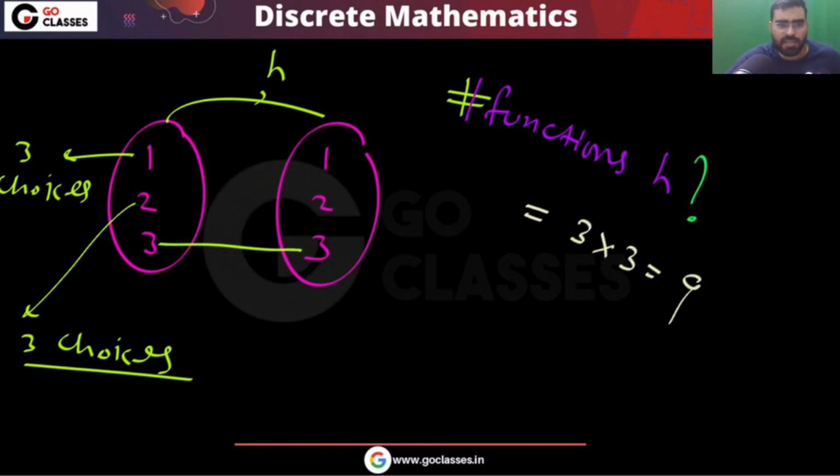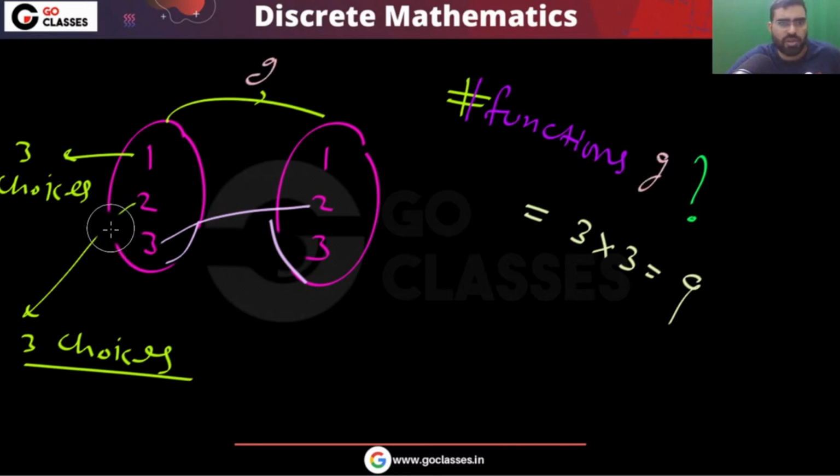The same will happen when 3 is mapping to 2. How many of this type of functions do you have? Again you can notice that we have three choices. So again it will be 9.